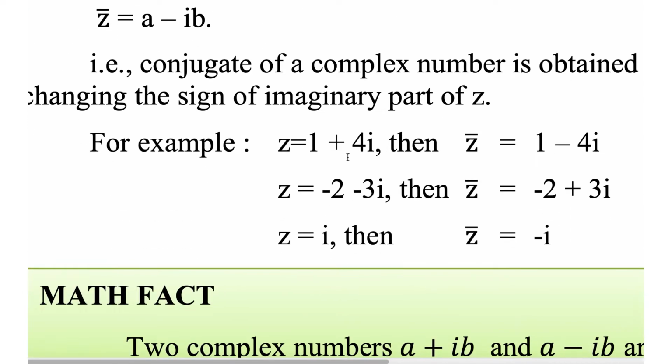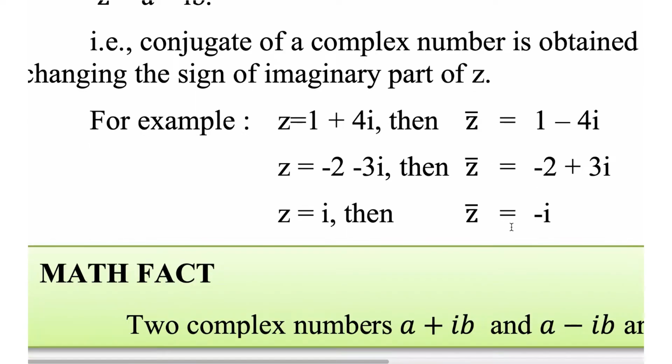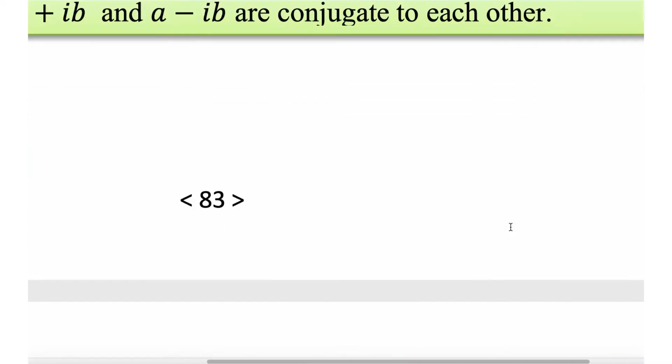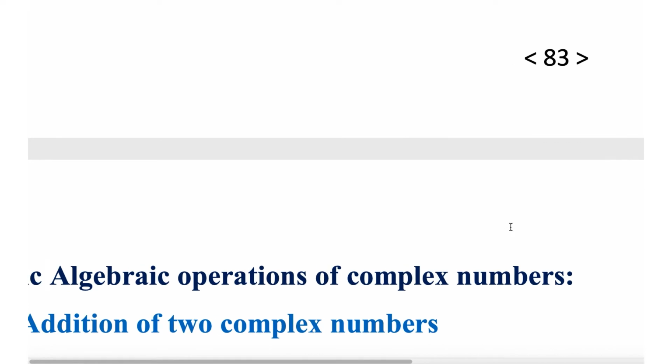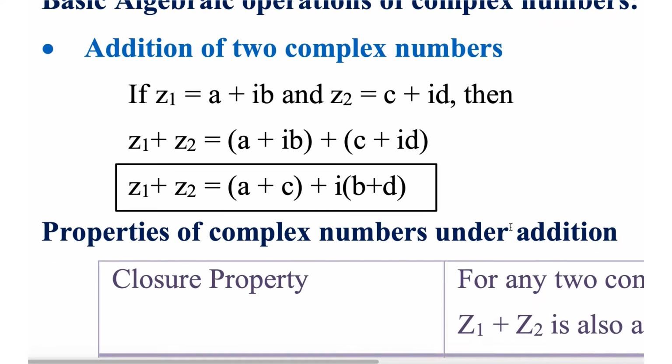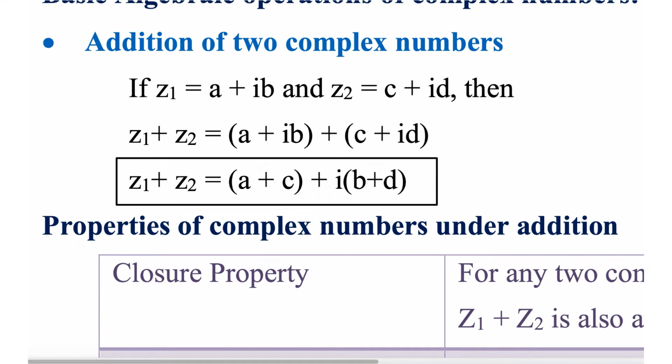For example, 1 plus 4i it is 1 minus 4i, minus 2 minus 3i it is minus 2 plus 3i, i it is minus i. Two complex numbers a plus ib and a minus ib are conjugate to each other. Basic algebraic operations of complex numbers. Addition of two complex numbers. If z1 is equal to a plus ib, z2 equal to c plus id, then z1 plus z2 equal to a plus c plus i times b plus d.